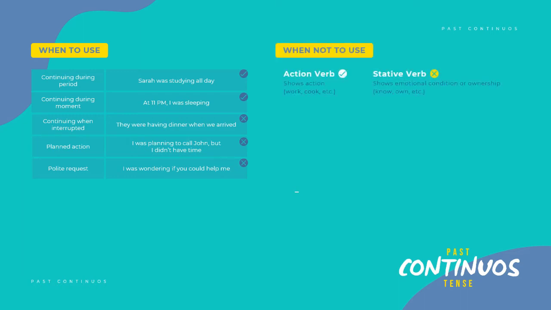Now, let's look at when not to use the past continuous tense. In English, we have two kinds of verbs: action verbs and stative verbs. Action verbs are verbs like work, study, run, cook, clean. And stative verbs describe some kind of state or condition. It could be a mental state, an emotional state, or something else.